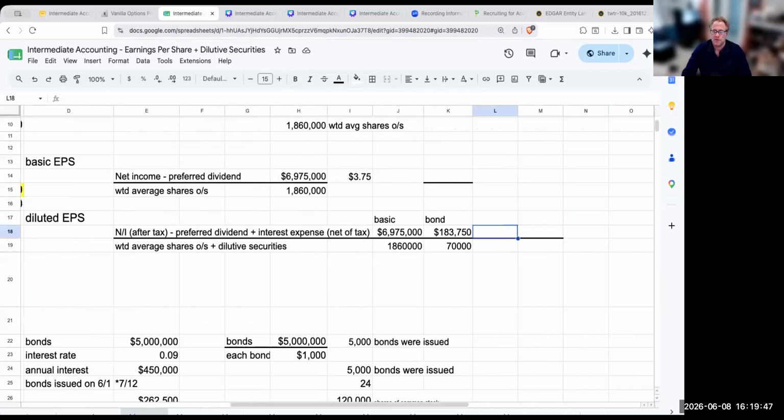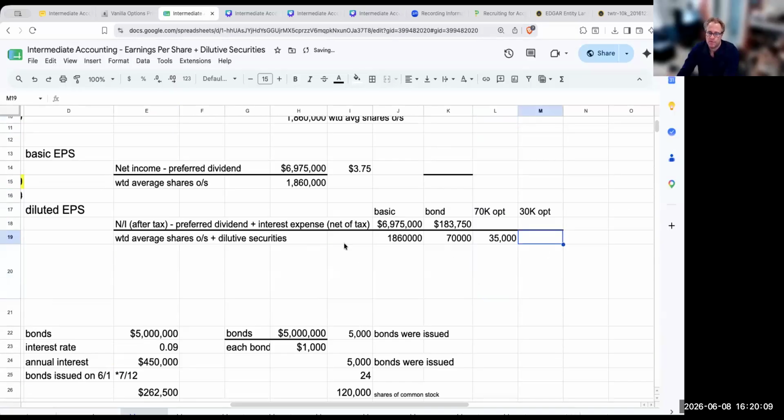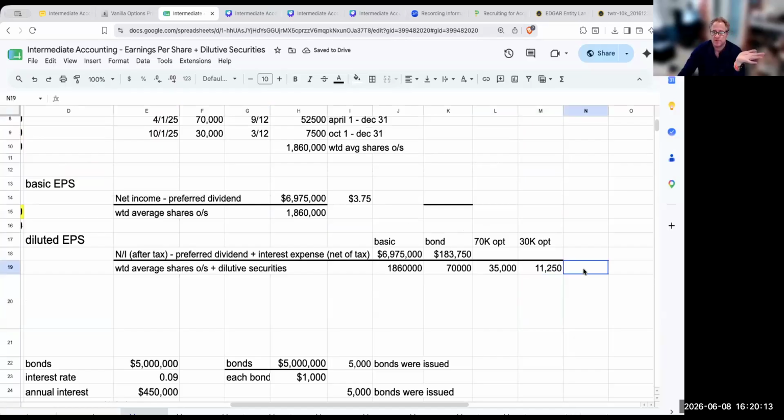Okay, so we've got the basic, we've got the bond, we've got the 70,000 not exercised, we've got the 30K exercised. So for the 70,000 options, we basically said it was 35,000. For 30,000 options, we said it was going to be 11,250.